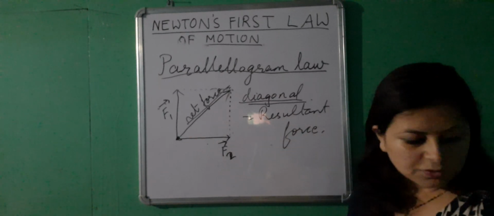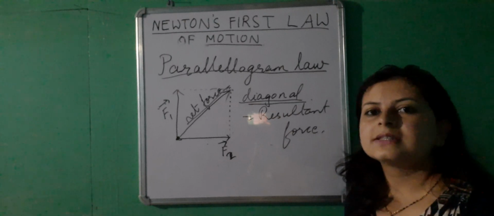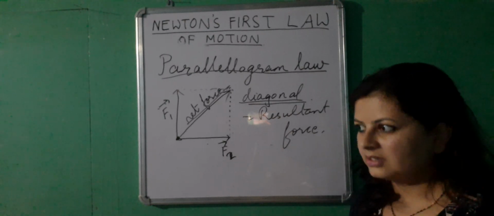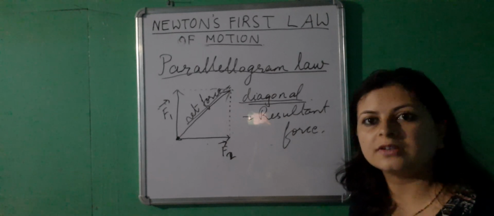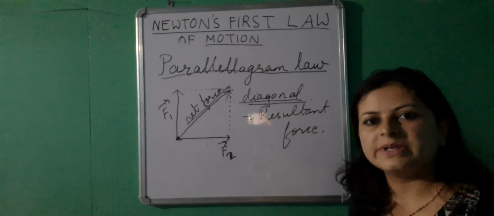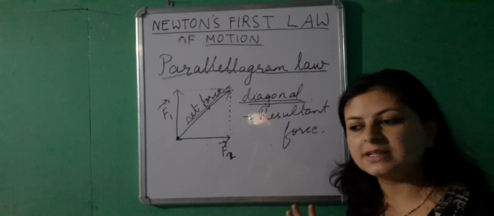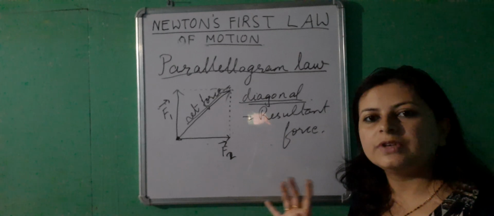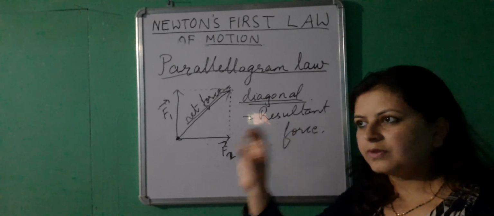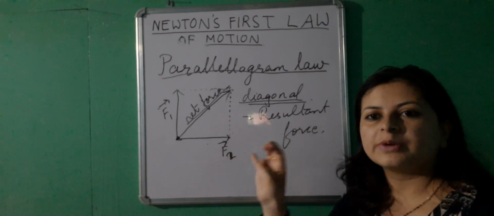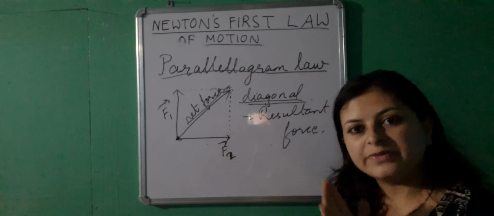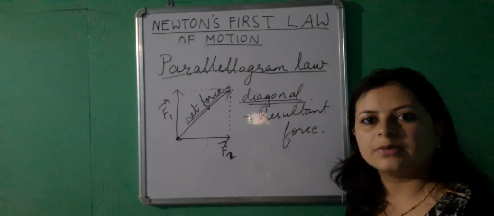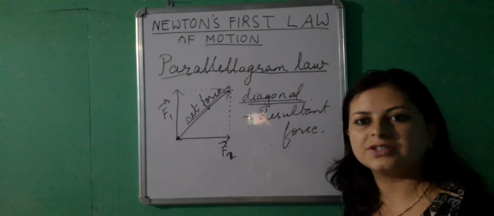All right, so that is all for today's class. Let me give you a brief revision of what we have done. We have learned the statement of Newton's first law of motion. A body continues to be in its previous state unless compelled by an external agency to act otherwise. And from the statement, we learned two new terms. First one was inertia. Inertia is the property by which it will try to retain its previous state. And under inertia, we have done two kinds of inertia. Number one is inertia of rest. Number two is inertia of motion.